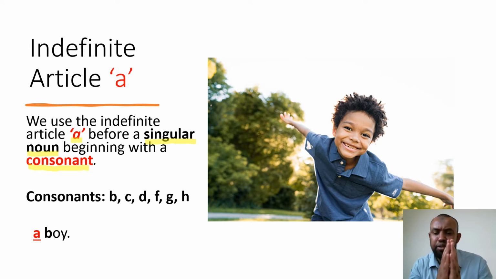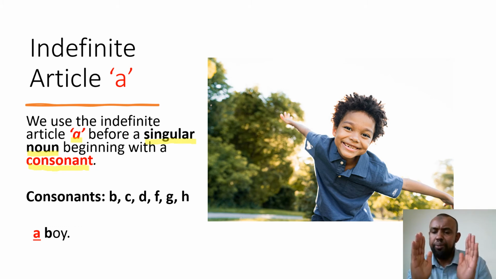Let's just pause for a second. Okay, a is an indefinite article. Are we clear about that? Good. And we use the a before a singular noun. Singular means one of a thing or one of a person. So we use the indefinite article a before a singular noun, and that noun has to begin with a consonant letter.